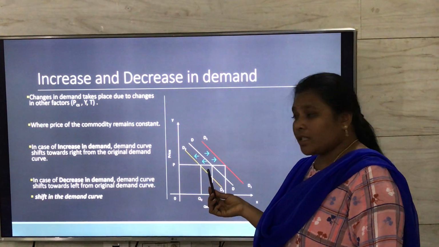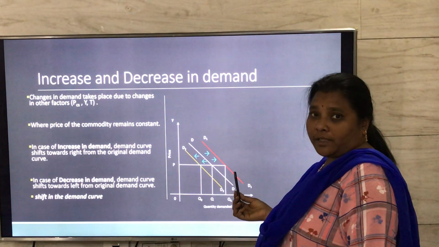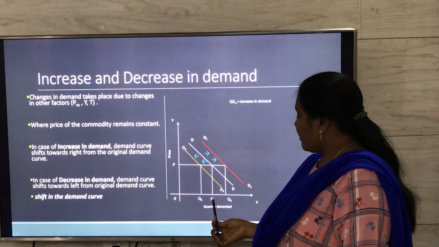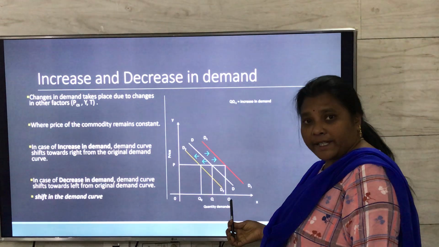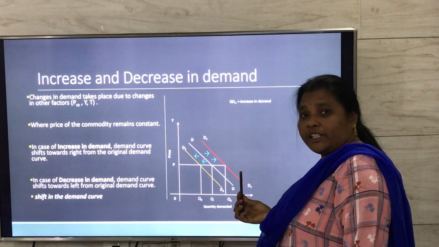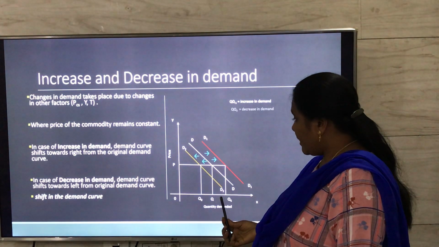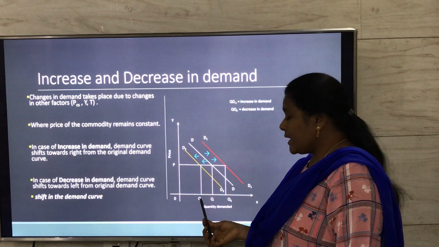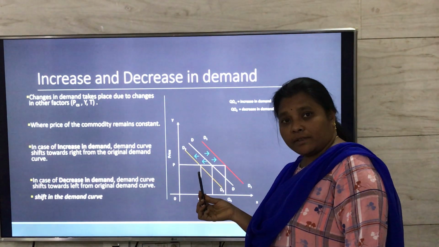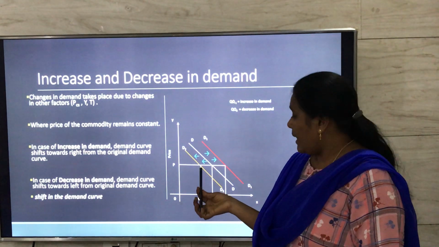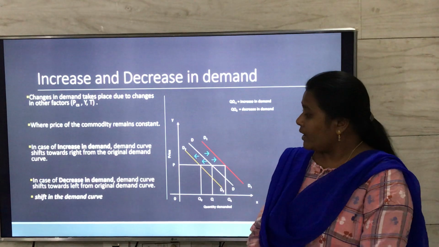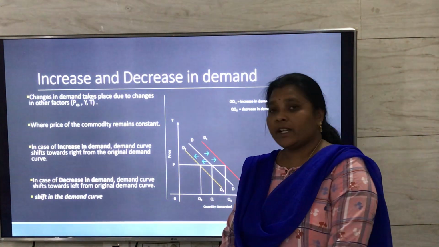So in case of increase in demand, the demand curve shifts towards right. So here the shift in the demand from Q to Q1 is called increase in demand, where the demand curve shifts towards right from the original demand curve, and the shift in the demand from Q to Q2 is called decrease in demand, where the demand curve shifts towards left. So this is what happens in case of increase and decrease in demand, where we can also call this shifts in demand curve.